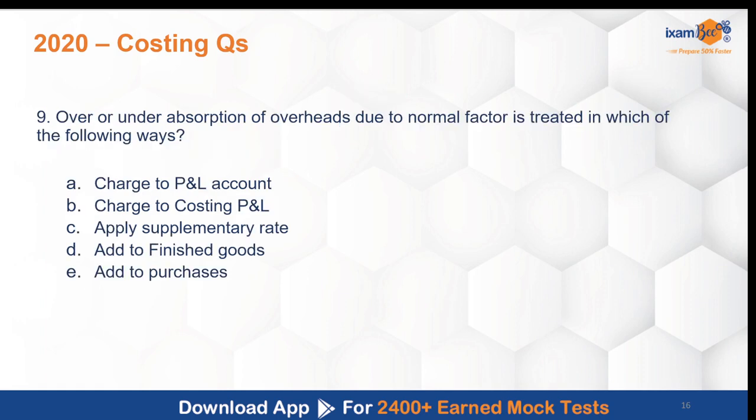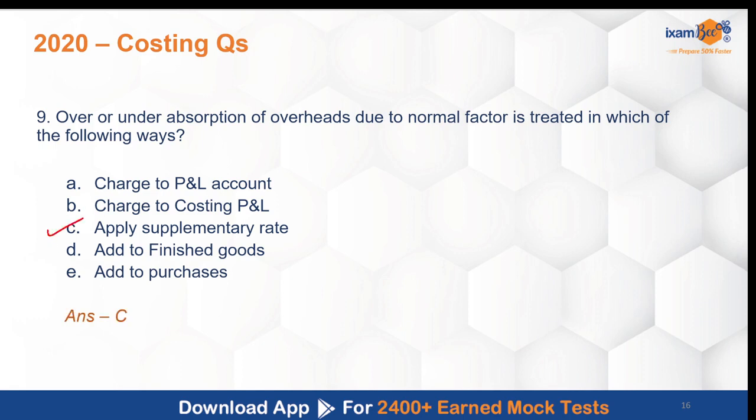Next question. Over and under absorption of overheads due to normal factor is treated in which of the following ways? Okay, so if there has been over or under absorption of overheads, that means whatever the overhead expense was, that has been either more absorbed by the number of units that have been produced, or is less than what has been absorbed by the units that have been produced. So what is done to make it correct? Okay, so the answer here is C, to apply a supplementary rate.